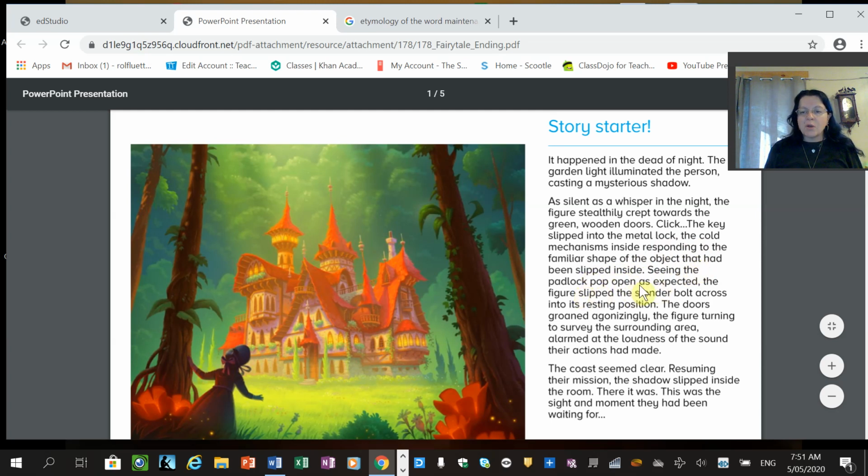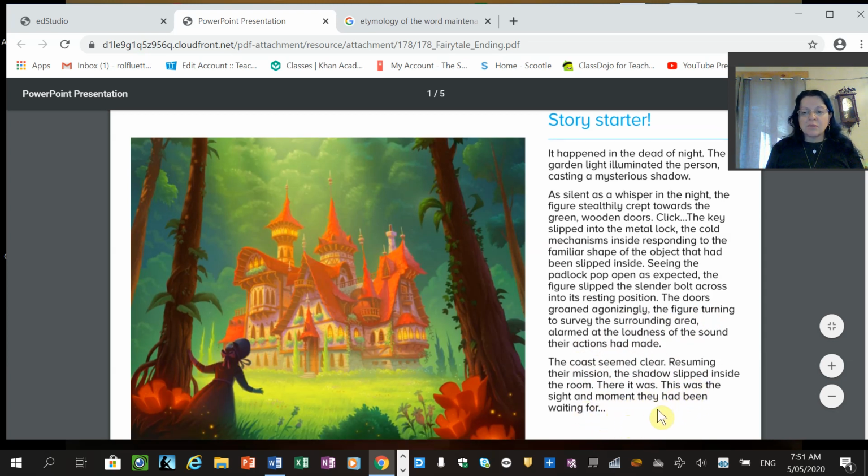Seeing the padlock pop open as expected, the figure slipped a slender bolt across into its resting position. The doors groaned agonizingly, the figure turning to survey the surrounding area, alarmed at the loudness of the sound their actions had made. The coast seemed clear. Resuming their mission, the shadow slipped inside the room. There it was. This was the sight and moment they had been waiting for."